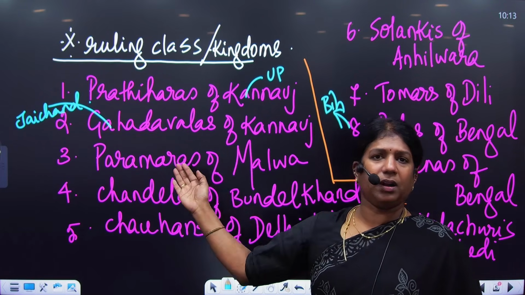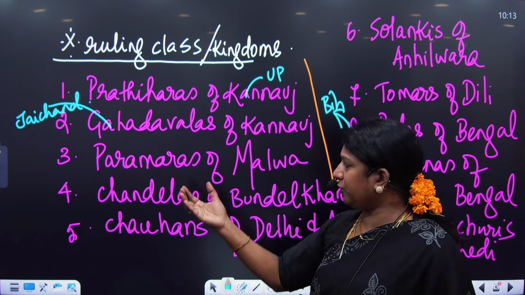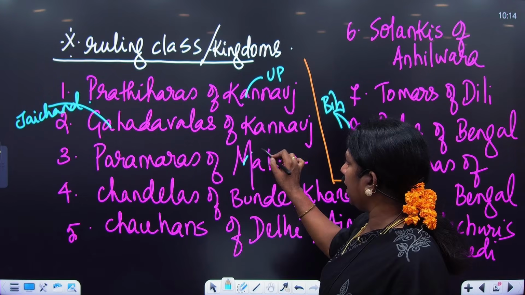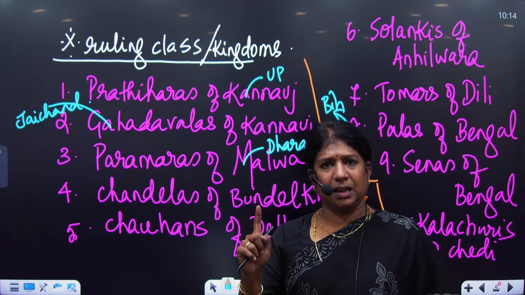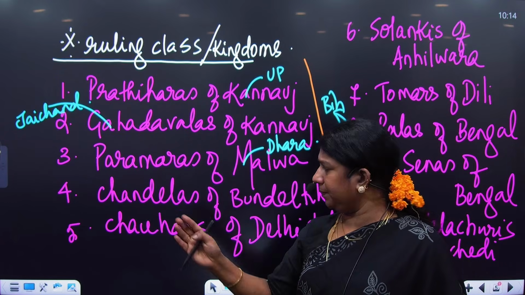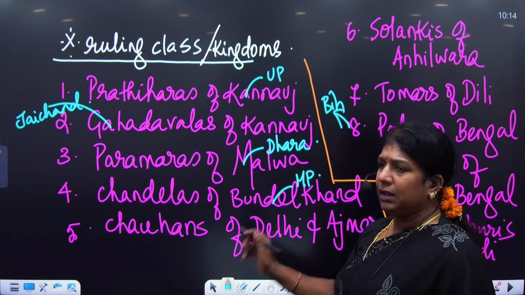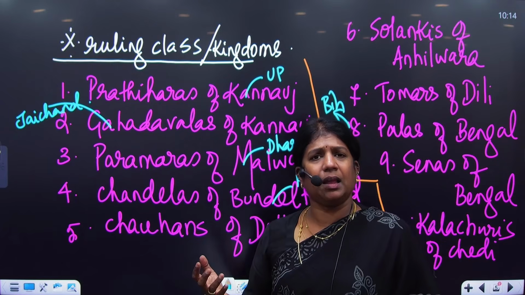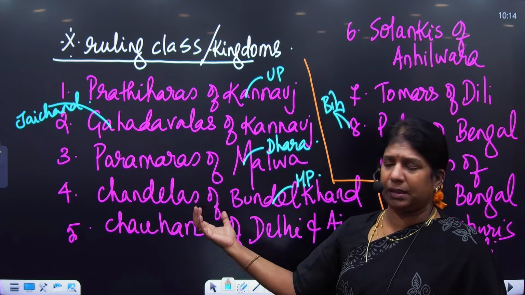The next important kingdom, in the Malwa Plateau, Gujarat, Rajasthan and parts of MP and Maharashtra, was the very powerful kingdom of the Paramaras. The capital of the Paramaras was Dhar, in Madhya Pradesh. Learn the name, learn the area, learn the capital. Then we have the Chandelas of Bundelkhand, in Madhya Pradesh. They were the ones who built the Khajuraho temples, the Kandariya Mahadev temple, a very powerful kingdom in the Orchha region of Madhya Pradesh.